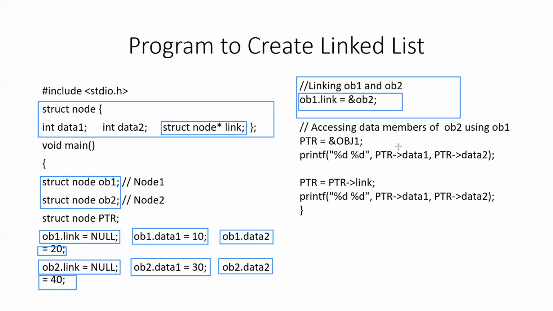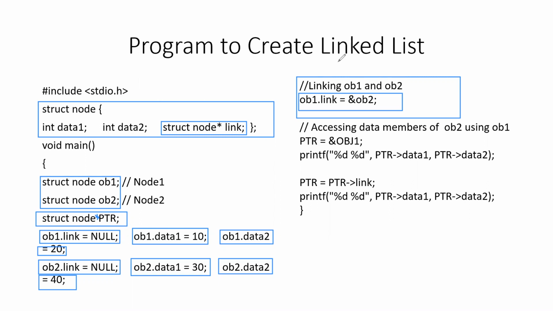Now we need to store the address of the first node somewhere, so we know from where we are going to start. For that, come back to the line number 3 of the program. You can see here that we have created a pointer object. There is a little error in the syntax, as you can see here. The actual syntax would have been to use the dereference operator right here. So this third statement is actually used to create a pointer of the node type.